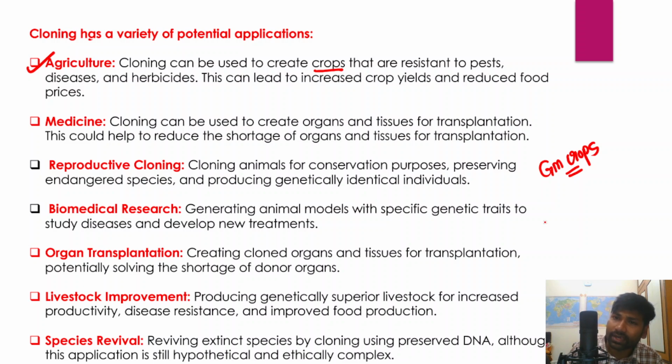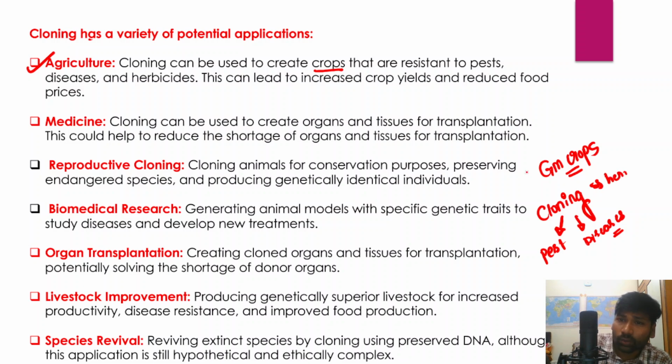In a similar way, with cloning we can produce crops that can withstand various pests and diseases, and various herbicides, and it will also result in increased crop yield and reduced food prices, right?